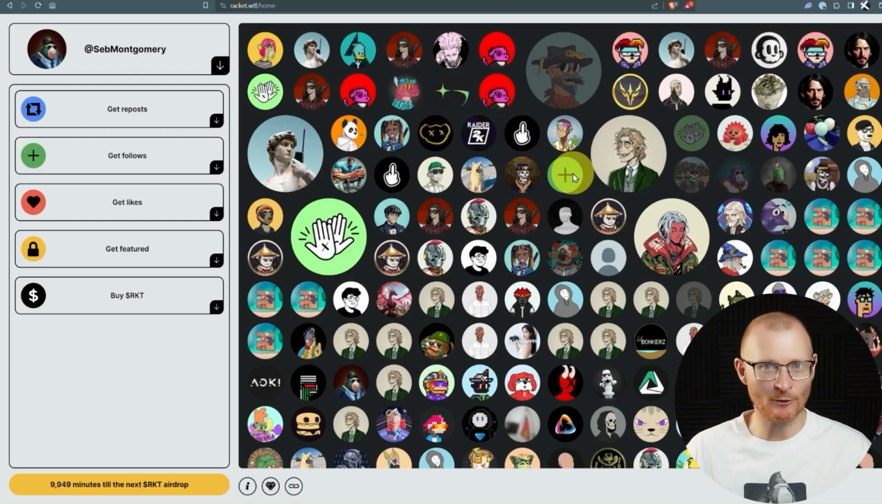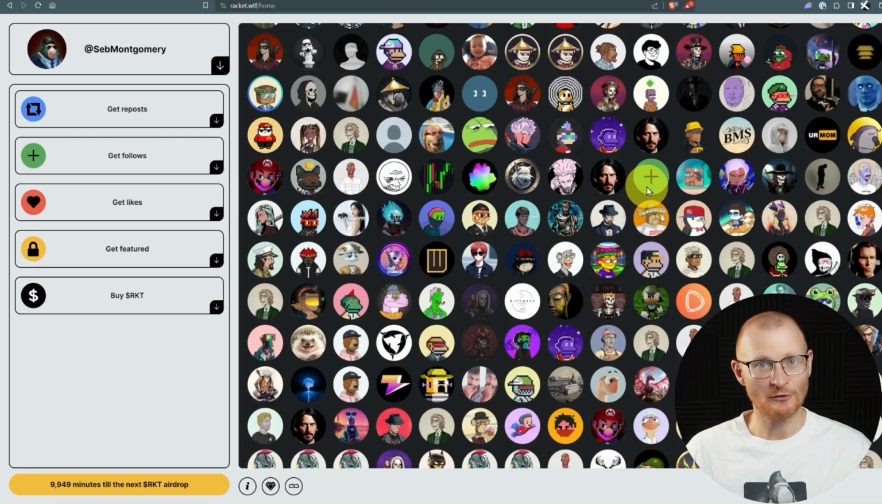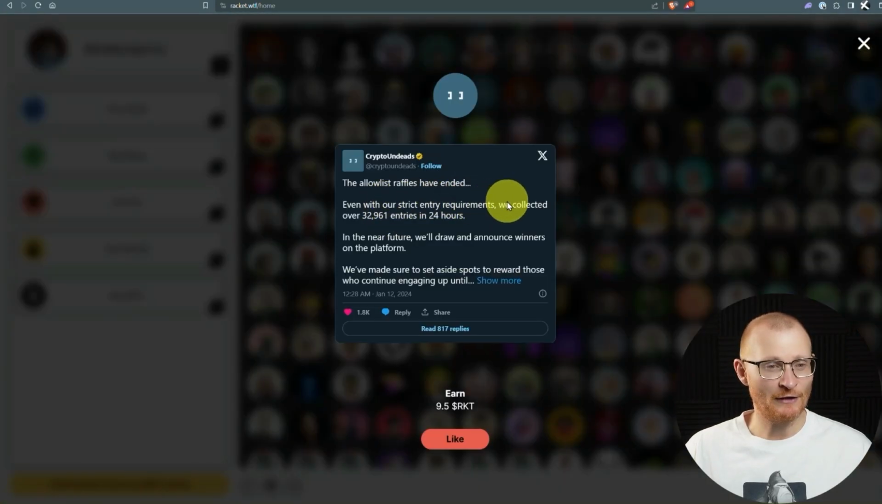This is not a meme coin. This is a token that you use in order to amplify your reach. I'll talk through it a bit in a second, but you can see there's all these different people on here. As an example, if I hover over, say, this one, the allow list raffles have ended, etc. If I want to like this, I click like, and then I earn this Racket.